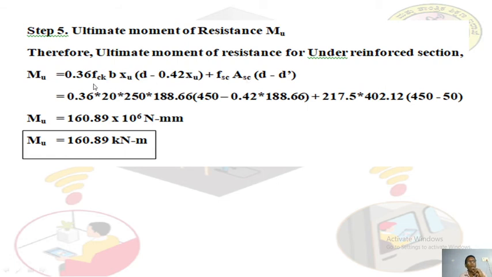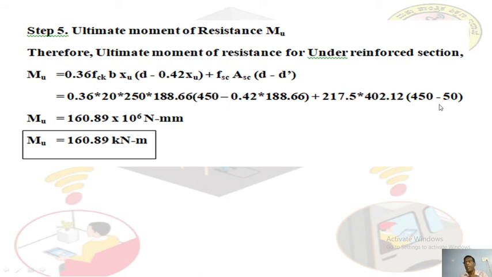Now you substitute all the values. Very simple, this problem is too simple. 0.36, fck 20, b is 250, xu is 188.66, d is 450, 0.42, xu is 188.66. You calculate this first. Plus 217.5 into 402.12 into, don't do this calculation, 450 minus 50 is 400.